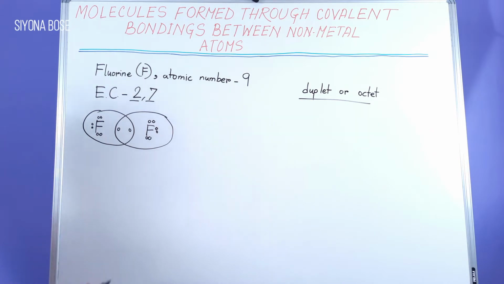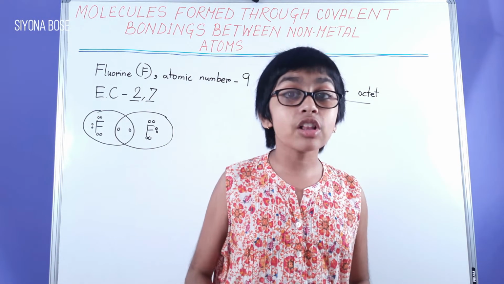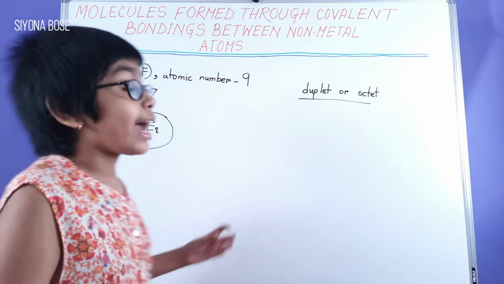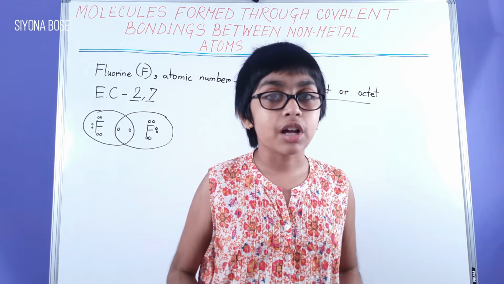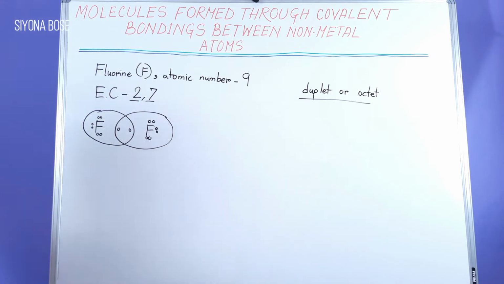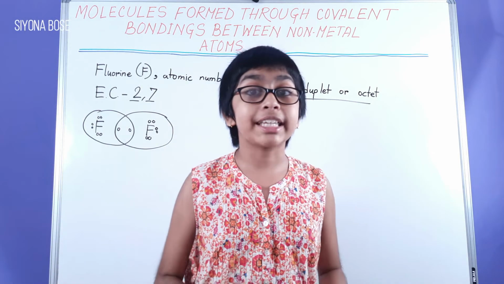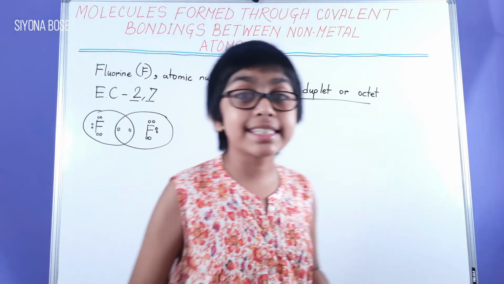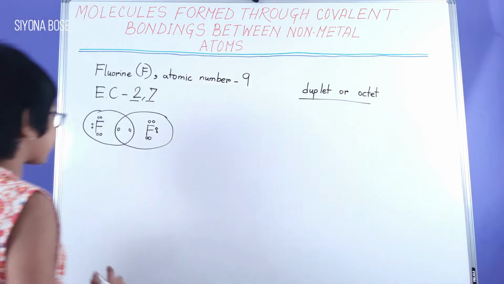Now, why are we sharing? In case of metals and nonmetals, the metal donates electrons and nonmetals gain electrons. That means they have a tendency to gain electrons, but here there is no donor from where they can gain, hence it is sharing of electrons.